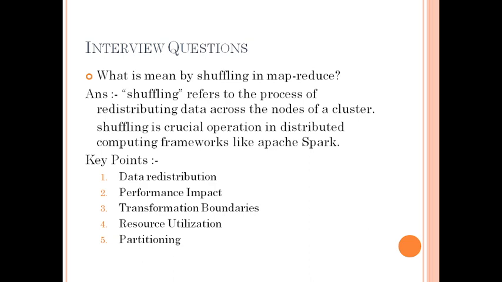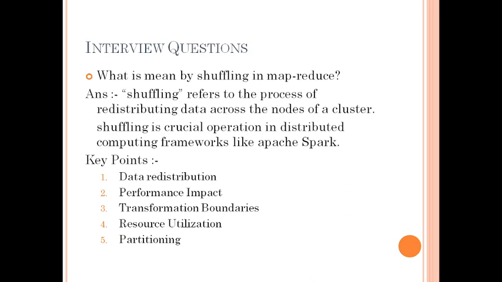Third, transformation boundaries: sometimes we cannot do shuffling outside of the cluster, or if we have some boundaries, we cannot transfer our data from one partition to another. So that is the key point.